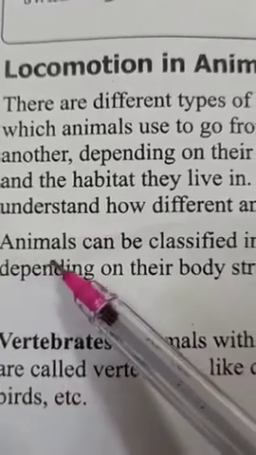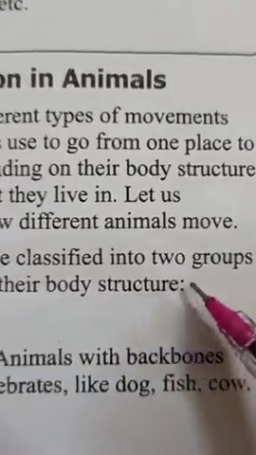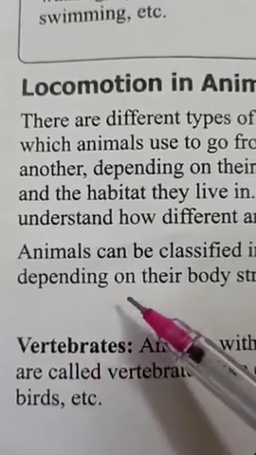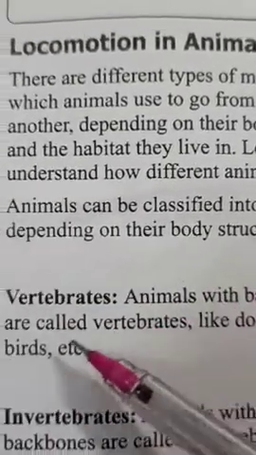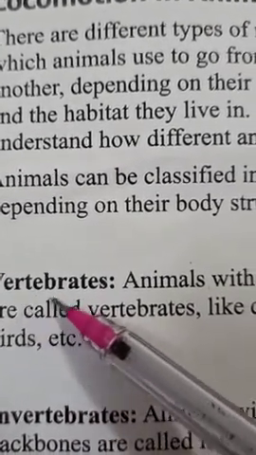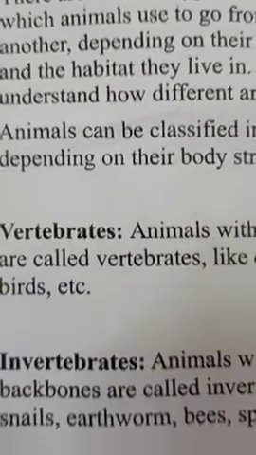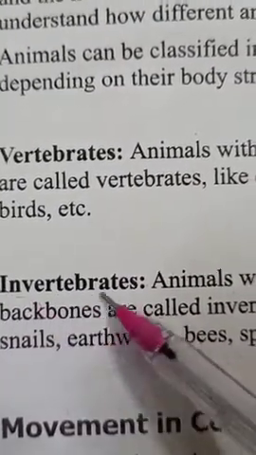So animals can be classified into two groups depending on their body structure. The first kind of animals are vertebrates and the second kind are invertebrates.